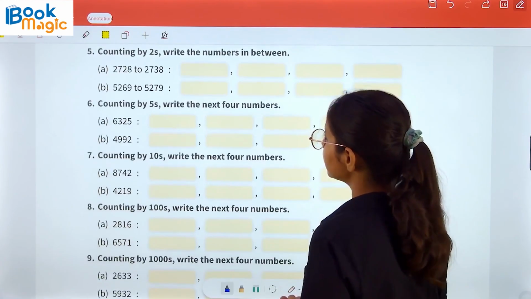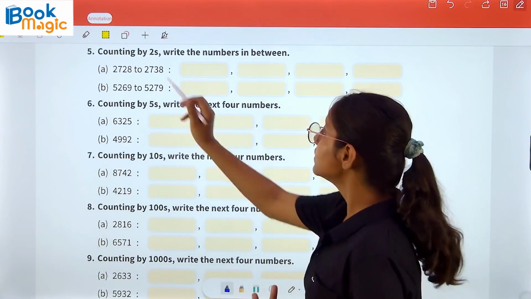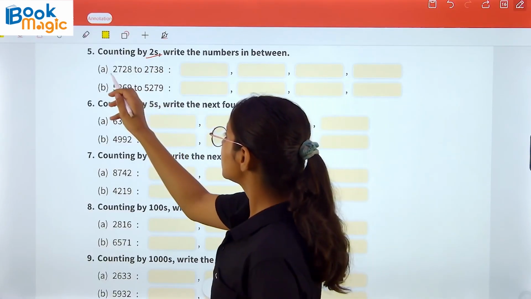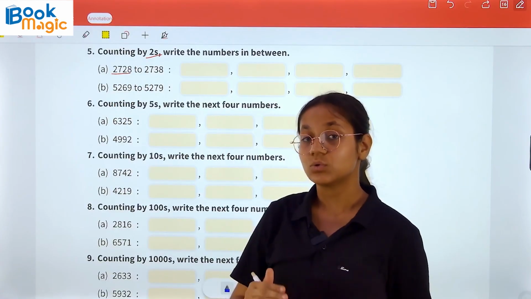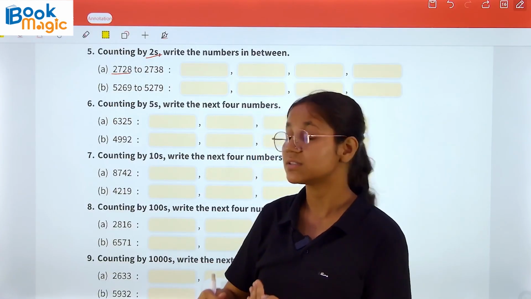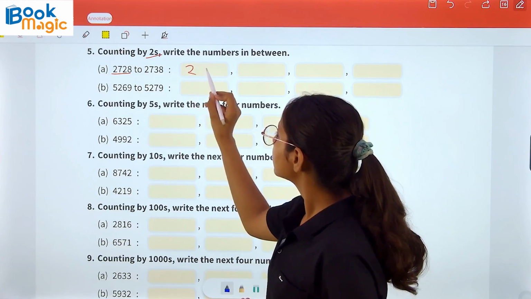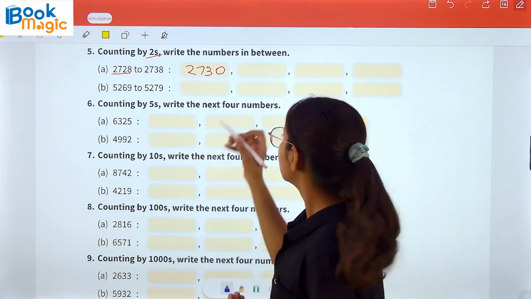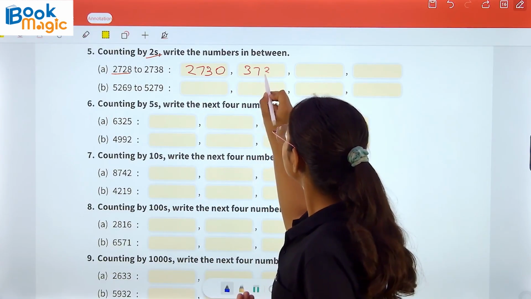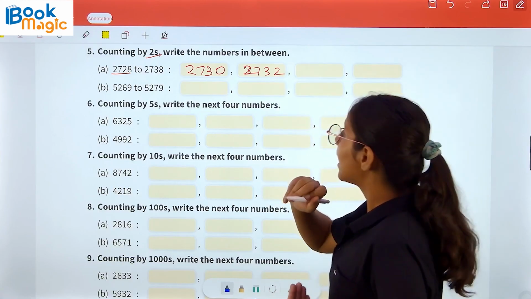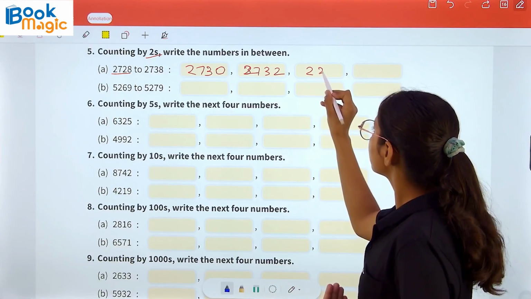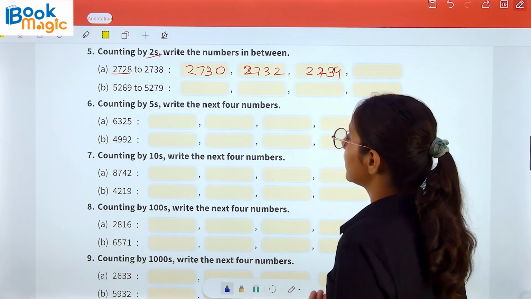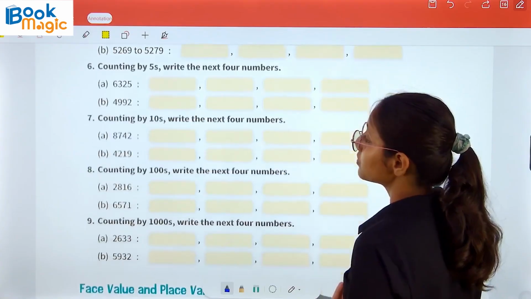Now question number 5 says counting by 2s. So here we have to do skip counting. Write the numbers in between. So 2028, then skipping 2, 2029 and 2030. So we will write here 2030. Now 31 and 32. So I will get 2032. After that 2034. And so on.